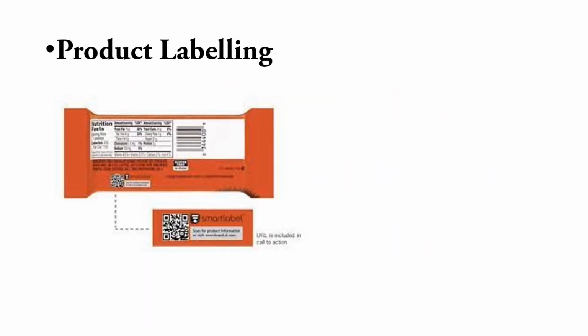Then is product labeling. This is another type of barrier in which certain nations insist on a specific labeling for the product. For example, the European Union insists on product labeling in the major languages spoken in the European Union, and such a formality creates a problem for the exporter.